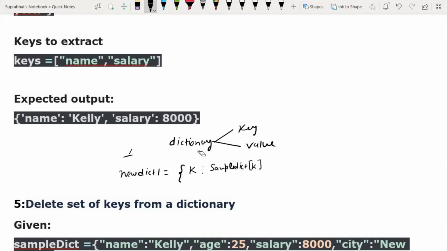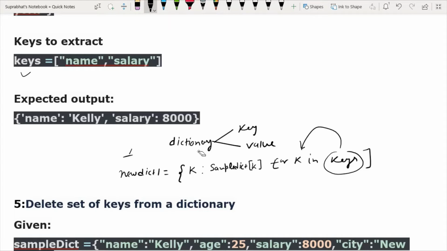And what is this k? From where does the k value come? Where do the keys come from? For that we have written for k in keys. What is keys? Keys is a list. In this list we have two items, name and salary. So each time keys gives one item to k.